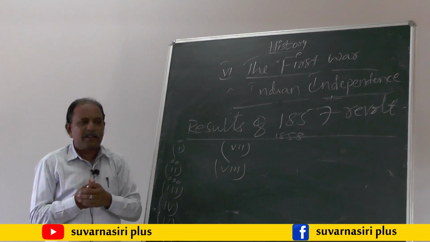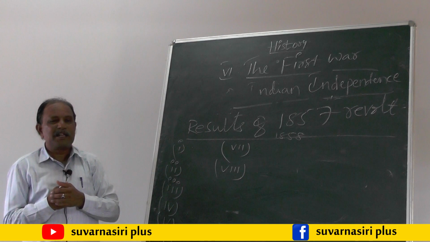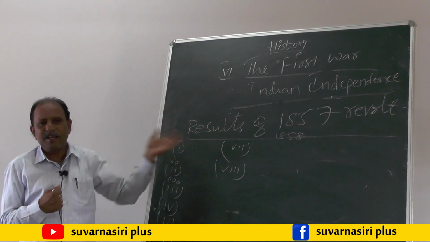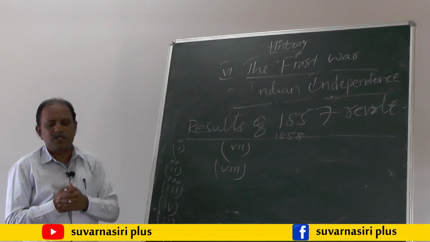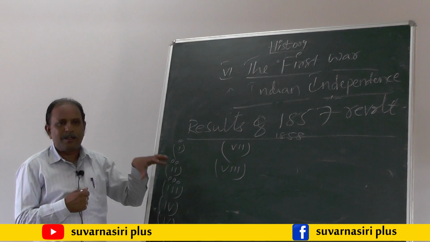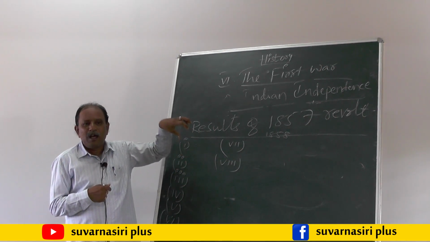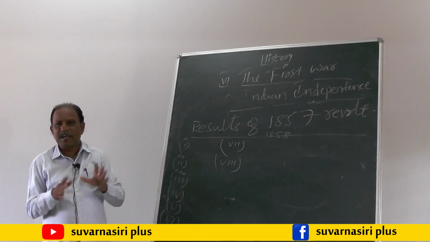The Queen also promised that the British government will establish a responsible government in India, and that they won't expand their power to the local areas or regions in India.